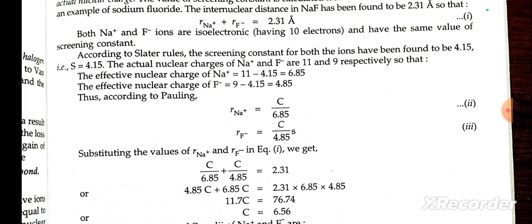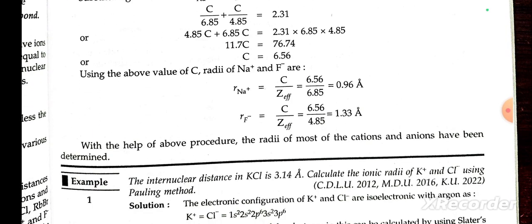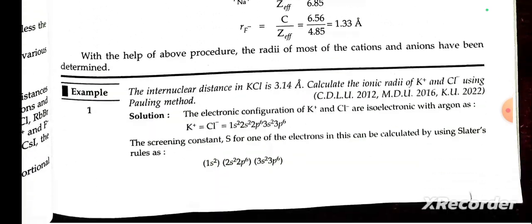The actual nuclear charges of Na and F are 11 and 9 respectively, so that the effective nuclear charge is 6.85 on sodium and the effective nuclear charge on fluoride is 4.85. According to Pauling's rule, we can substitute the values and we find that the radius of sodium is 0.96 and the radius of fluoride is 1.33 nanometer. With the help of the above procedure, the radii of cation and anion have been determined.